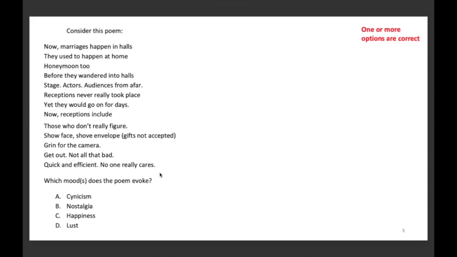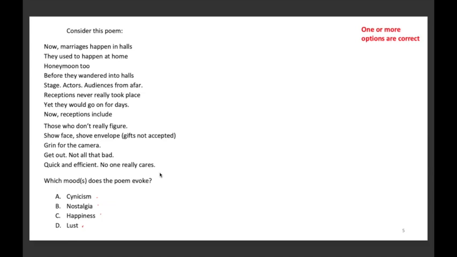You're given here a poem. Consider this poem. Which mood or moods does the poem evoke? The options are cynicism, nostalgia, happiness, and lust. One or more options are correct in this case. We will now read the poem.